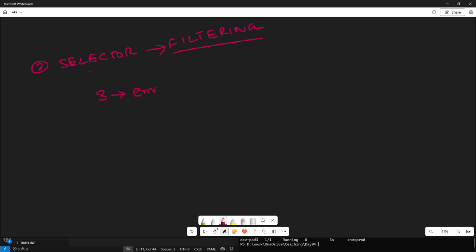Okay, I would say I have three pods in environment of dev. Okay, and I have created 8 pods in environment of lab and 2 pods in environment, I would say, QA.